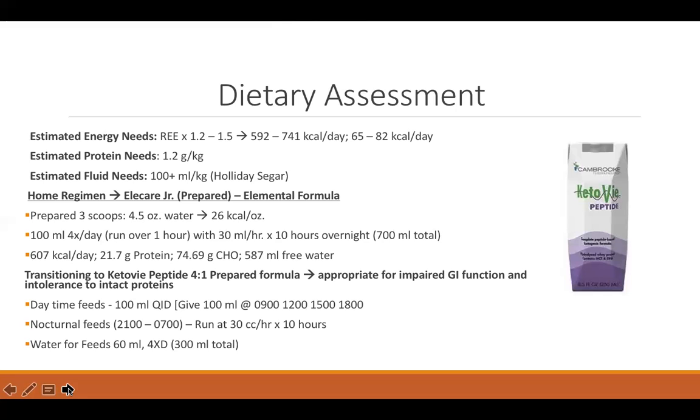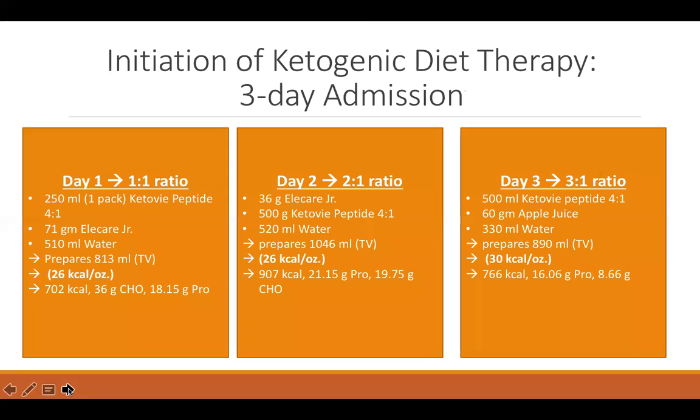During admission, we transitioned the patient's formula to KetoVie Peptide 4:1, following the same home regimen. During day one, the transition was a 1-to-1 ratio using 2/3 of Elecare Junior and 1/3 of KetoVie at 26 kcals per ounce. Day two, we switched over to a 2-to-1 ratio, which incorporated 2/3 of KetoVie and 1/3 of Elecare, again keeping the formula at 26 kcals per ounce.